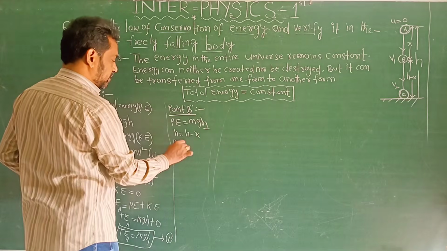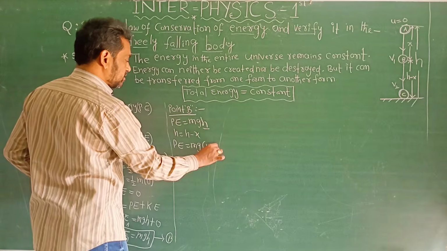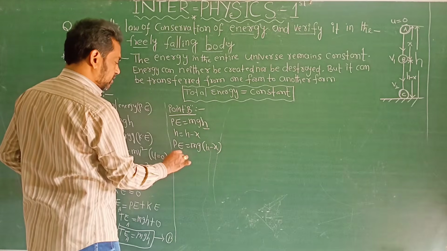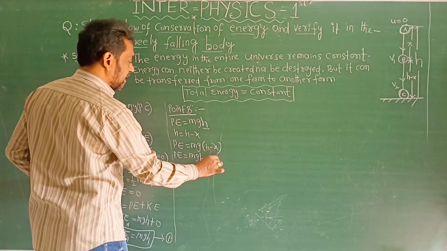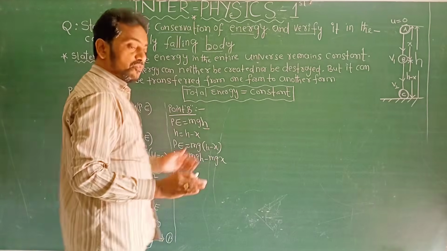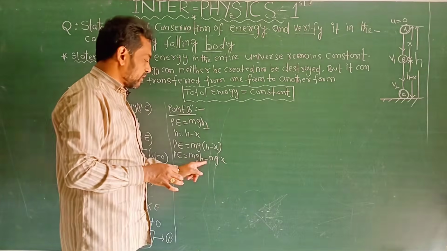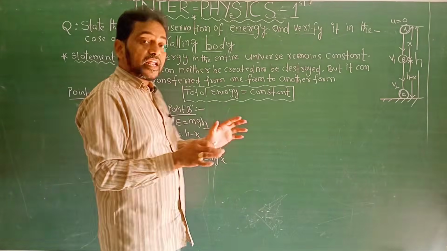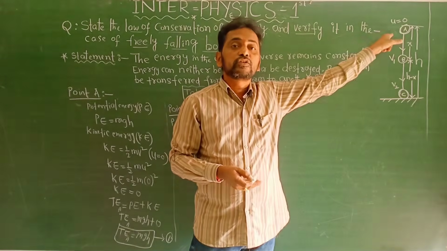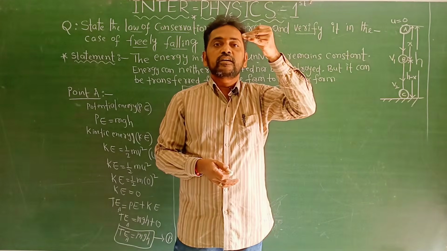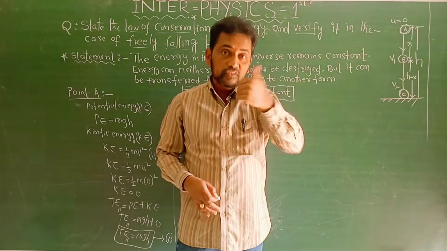That's why PE is equal to mg, and h means h minus x. What happened here? PE is equal to mgh minus mgx. Simple derivation, but focus on the derivation. PE is equal to mgh minus mgx. Right? As well as find out kinetic energy also. At point A, kinetic energy is 0 because the body is at rest. That's why u is equal to 0, KE is also equal to 0.